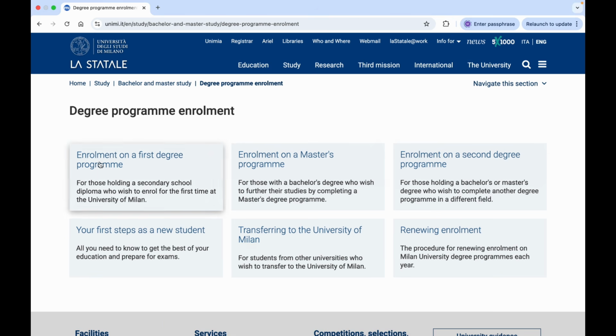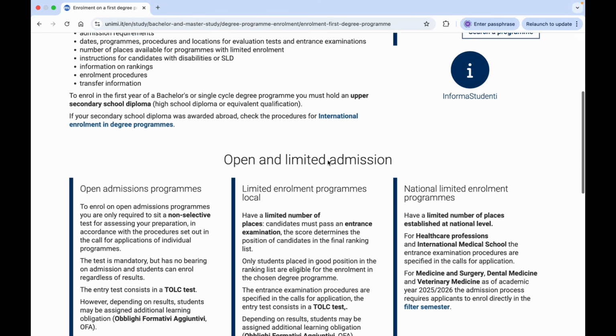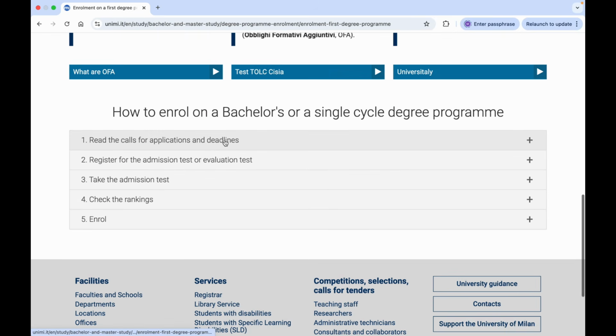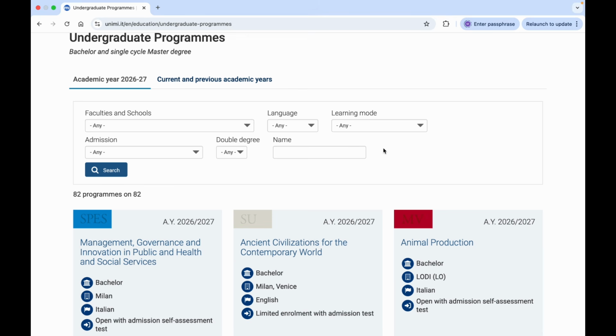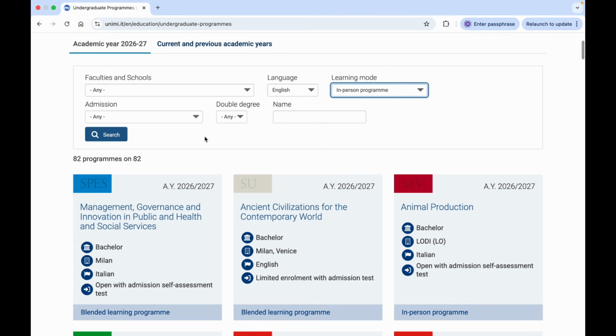So you have to click here on enrollment on a first degree program, which is for bachelor degree. Then you have to scroll down and you can read all this section, but what is important is to search the types of program that are available for international students. So click here on search degree programs and calls. Here you can use filters, like the English language program, and then you can choose the mode of instruction, like in-person program, which is a normal full-time program.